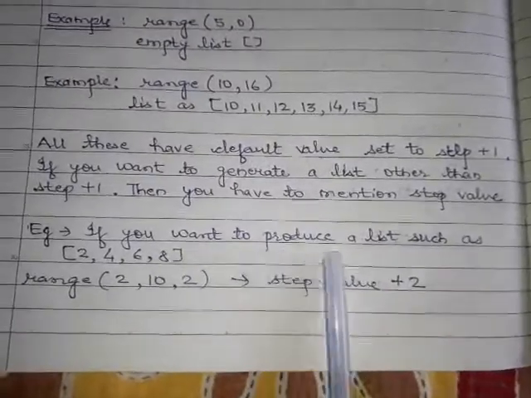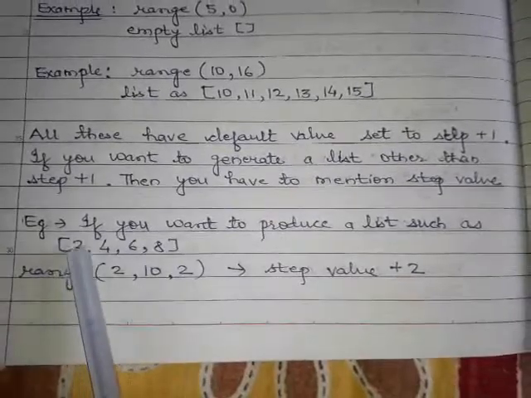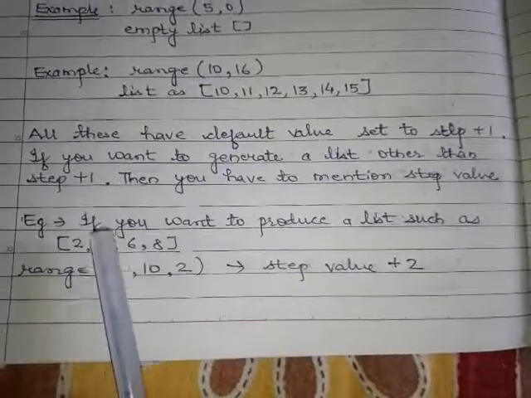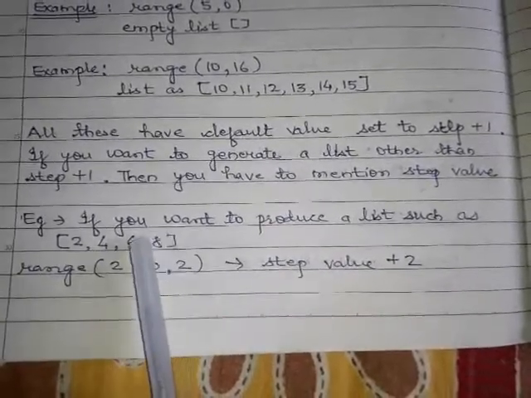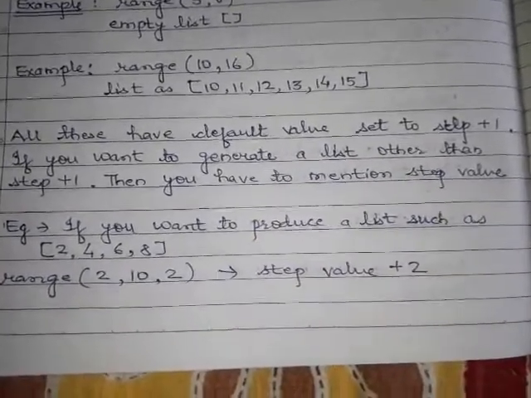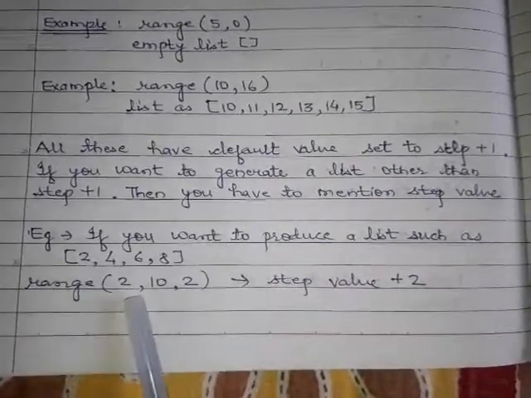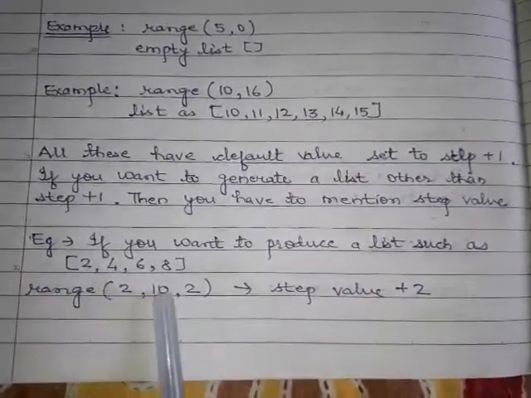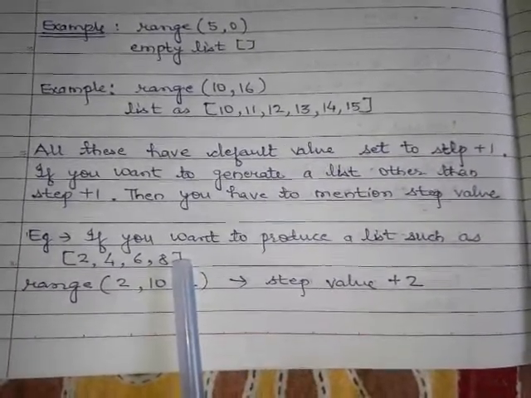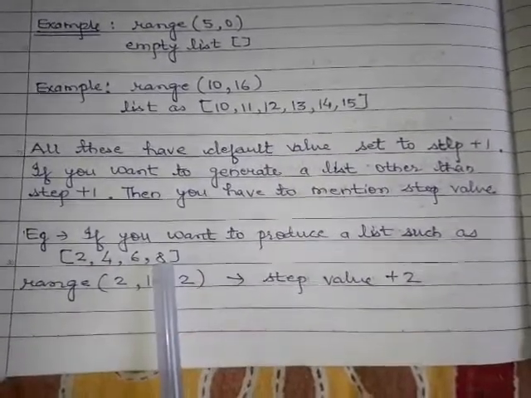If you want to produce a list such as 2, 4, 6, 8, you can see that the difference between the two consecutive elements is 2. 6 minus 4, 8 minus 6 is 2. So here the step value is 2. To generate such a list, we have to start from 2. So our lower limit is 2, upper limit is 10. Why 10? Because 8 plus 2 is 10 and 10 is not included. The previous element of 10 is 10 minus 2, 8. So 8 will be in our list.